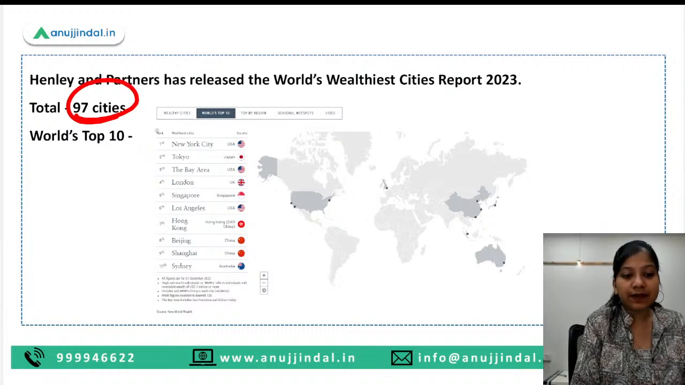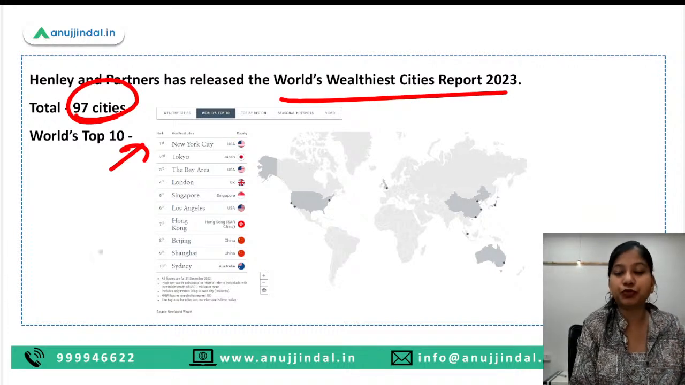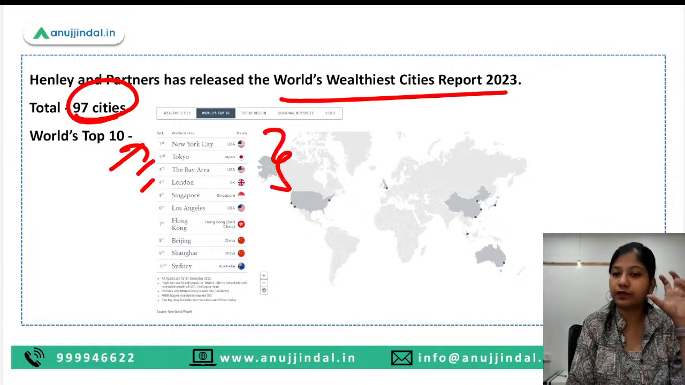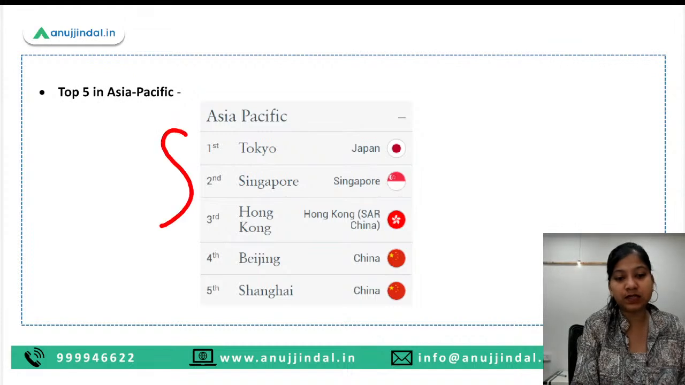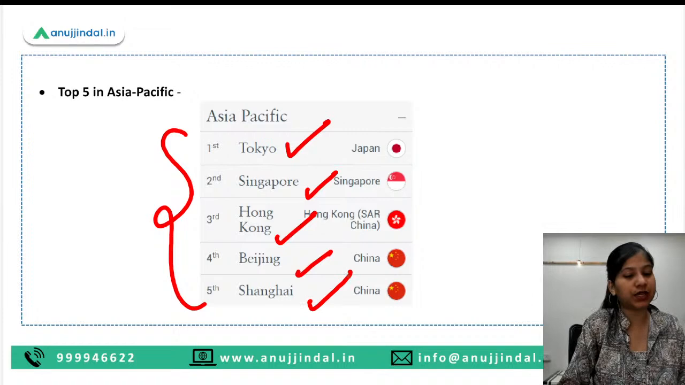Here we have 97 cities in this particular report which were assessed. Top one is New York City. Then we have Tokyo, the Bay Area, then we have London and Singapore. These are the top 5 of the world's wealthiest cities. Then Asia Pacific's wealthiest cities include Tokyo, Singapore, Hong Kong, Beijing and Shanghai.